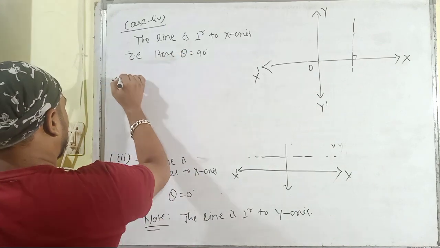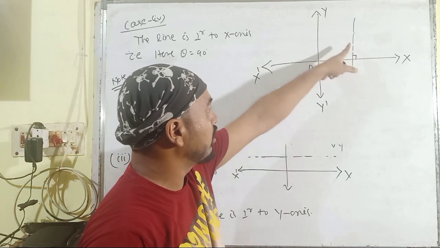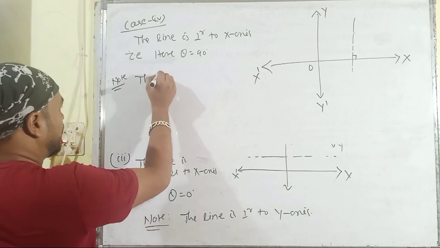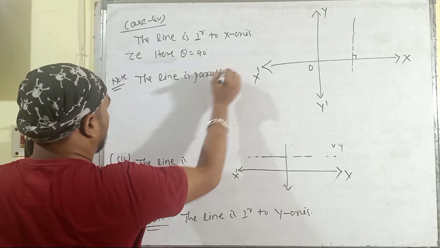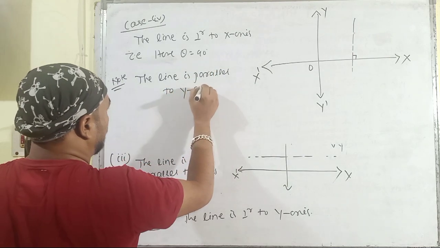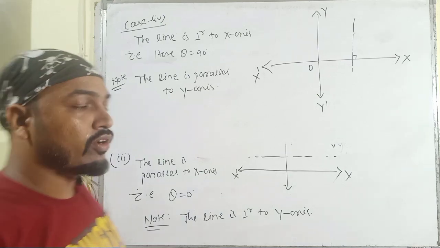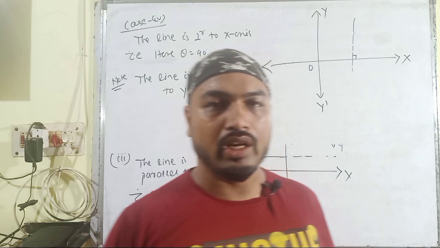You can also make a note here: if the line is perpendicular to the x-axis, then you can also say that this line is parallel to the y-axis. So these are the 4 different types of angle of inclination possible in the two-dimensional plane.